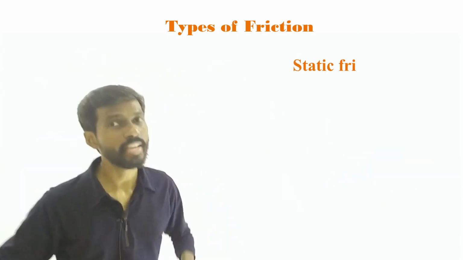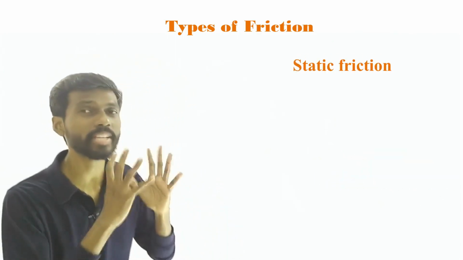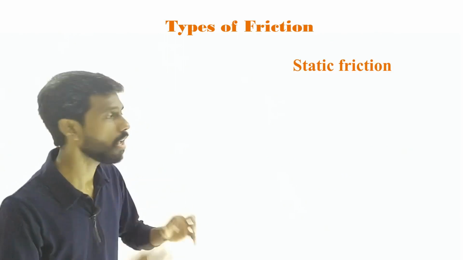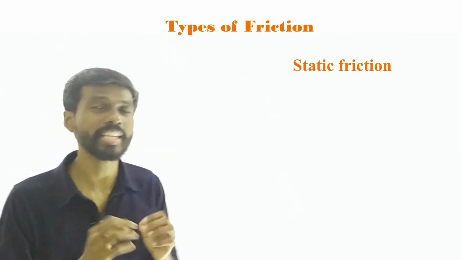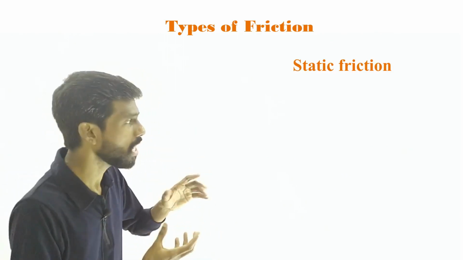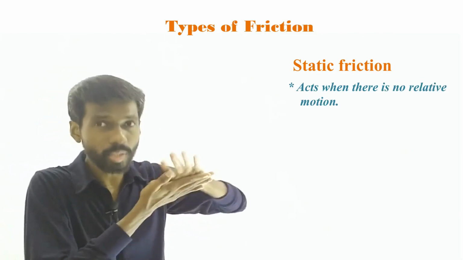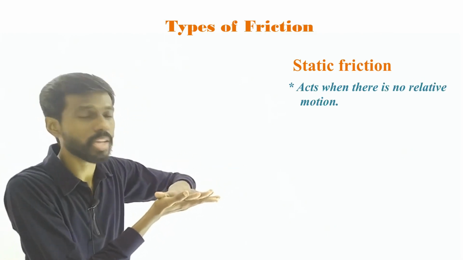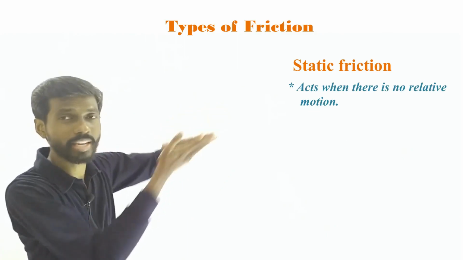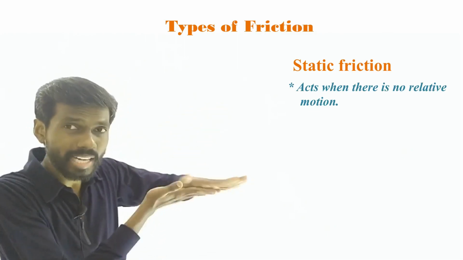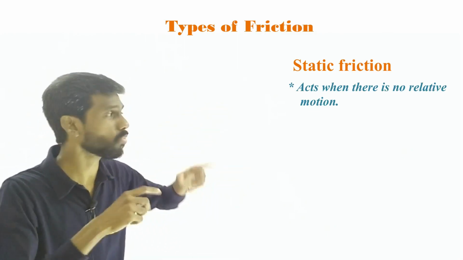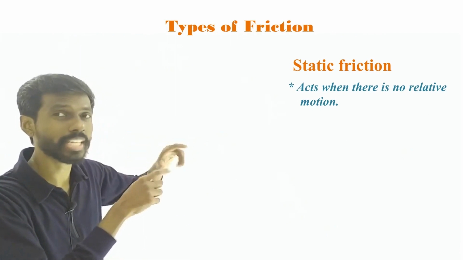Okay. Yes, the first one is the static friction. So let us do this in detail. What is static friction? That is when the object is not moving. See, when you say not moving, there is no relative motion, right? No slipping between the surfaces. When both the surfaces are moving together, that is a different case. There is no relative slipping between the two surfaces. That's what we mean by the object is not moving.